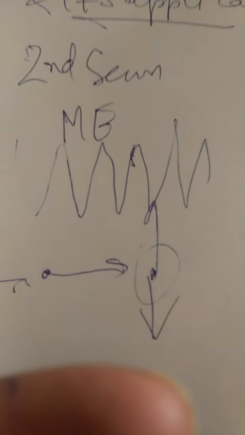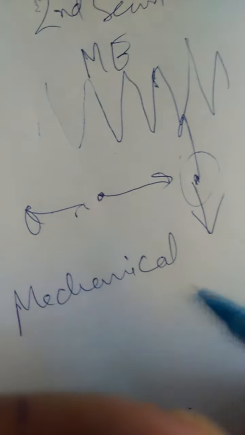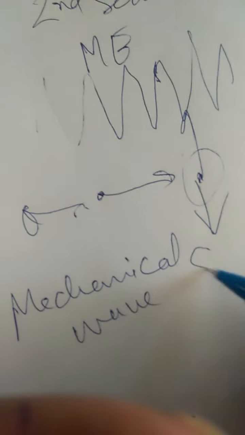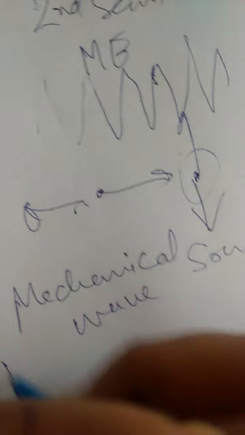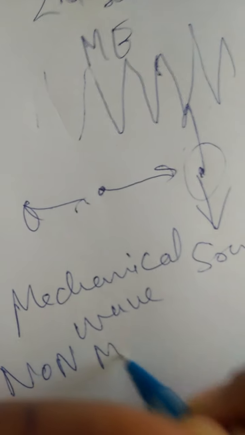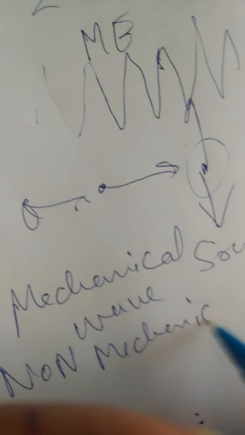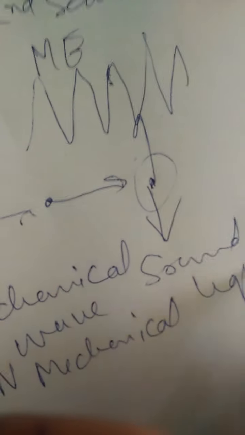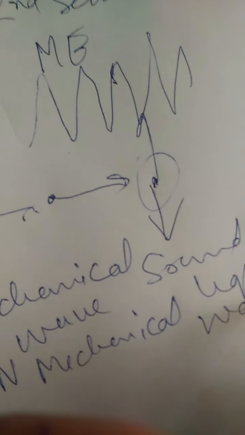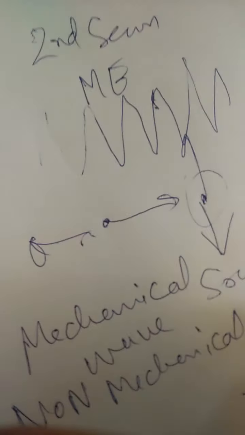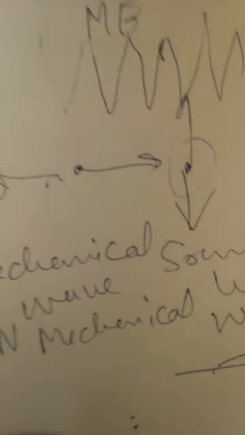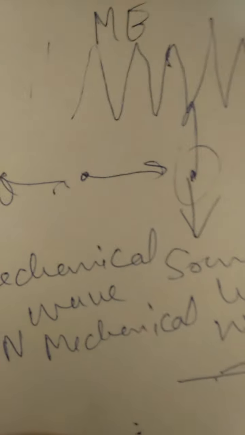Basically, wave motion is of two types. One is mechanical wave, the other is non-mechanical wave. Mechanical waves are sound waves, and non-mechanical waves are light waves, or electromagnetic waves. These are the two different kinds of waves.